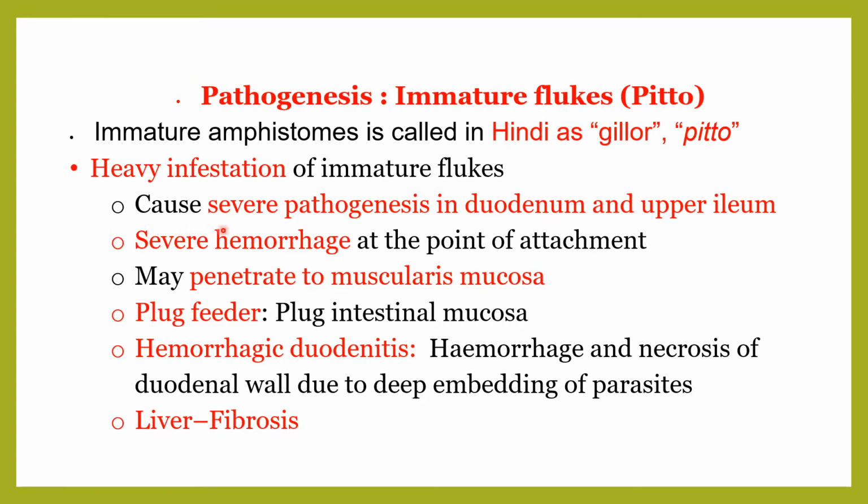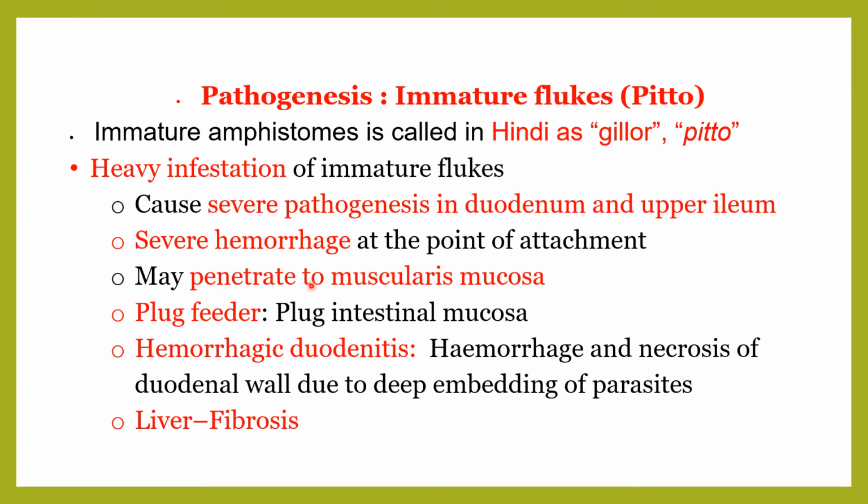large numbers cause severe pathogenesis in the duodenum and upper ileum, because first they will go to the duodenum and ileum. There is severe hemorrhage at the point of attachment. If a large number of flukes attach to the mucosa of the intestine, severe hemorrhage may lead to anemia.